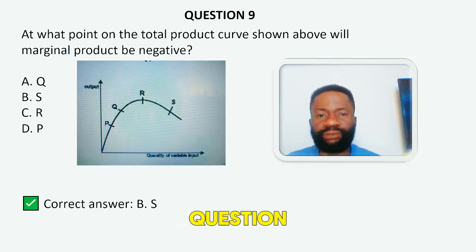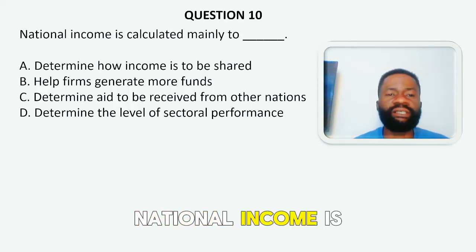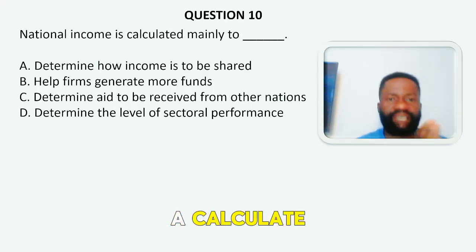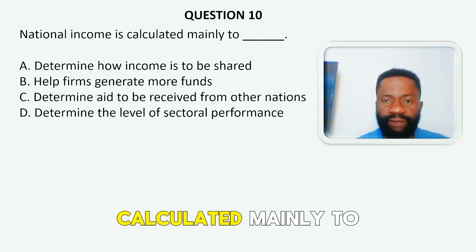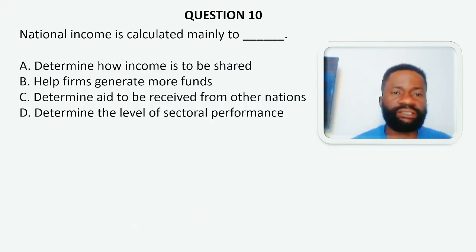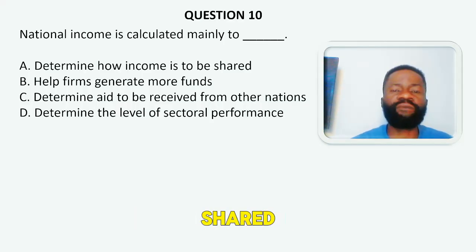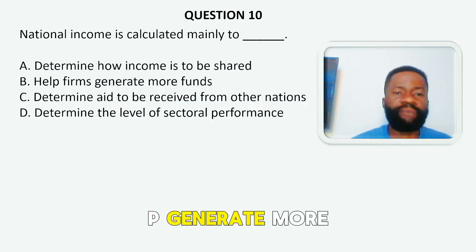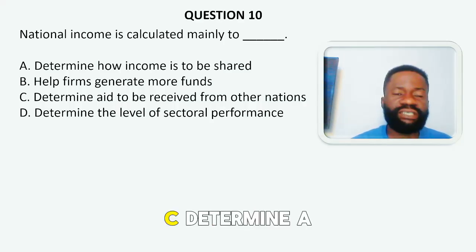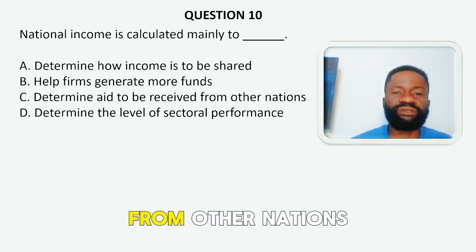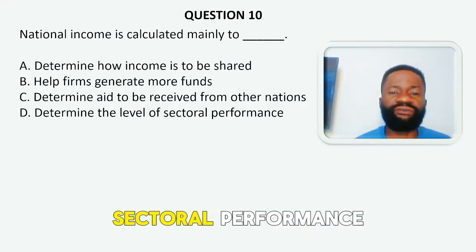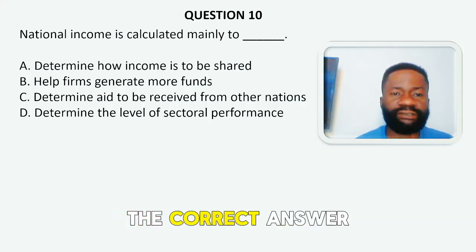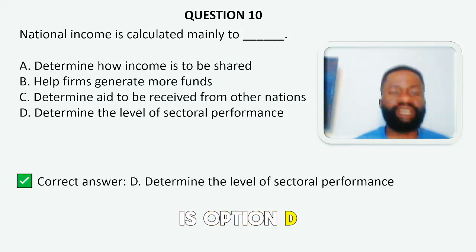Next question. National income is calculated mainly to dash. A, determine how income is to be shared. B, help firms generate more funds. C, determine aid to be received from other nations. And D, determine the level of sectoral performance. The correct answer to this question is option D.